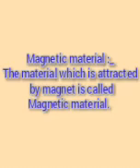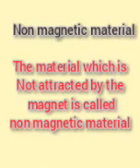In our last class we discussed about magnets. In this class we will discuss magnetic material and non-magnetic material. Magnetic material: the material which is attracted by the magnet is called magnetic material. Non-magnetic material: the material which is not attracted by the magnet is called non-magnetic material.